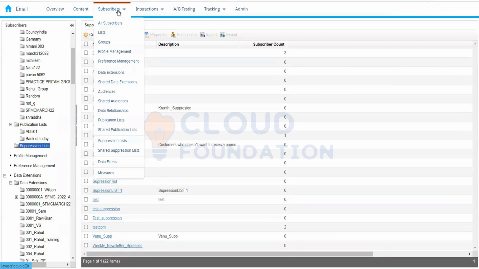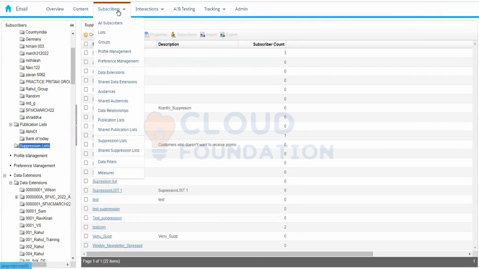In the data extension, we have filtered data extensions, random data extensions, and different ways in which we can create data extensions. But all these things we are doing to prepare a target audience or to exclude. We are creating a list or a group or a data extension, whatever it is, to create a target audience. And if you want to exclude them, we are creating the suppression list or the exclusion list. After excluding them, the final result that we get is our final count, or final customers, or the final target audience.